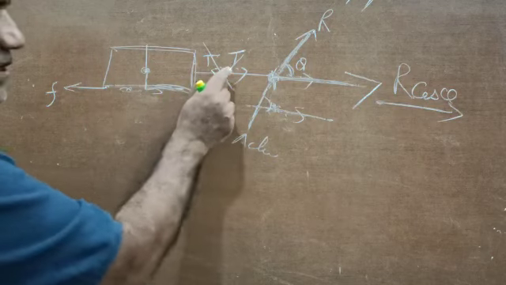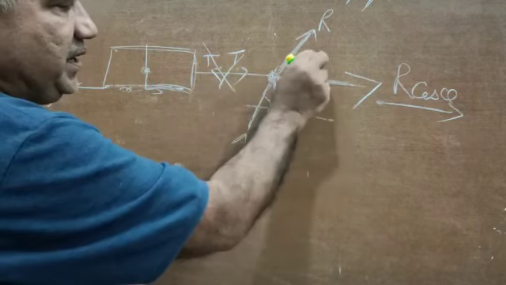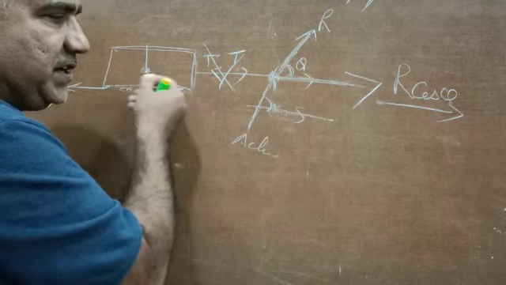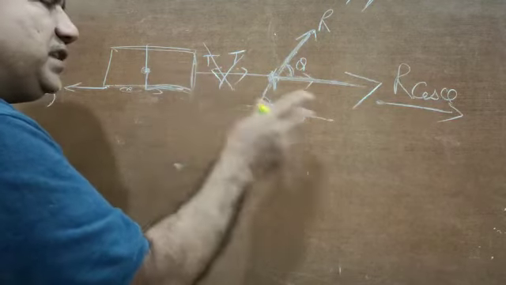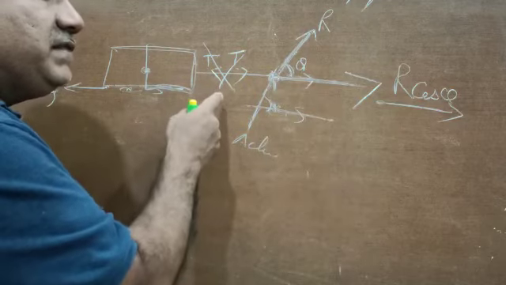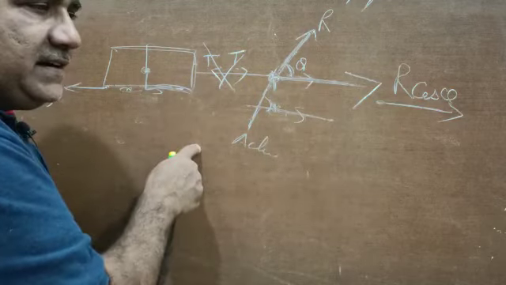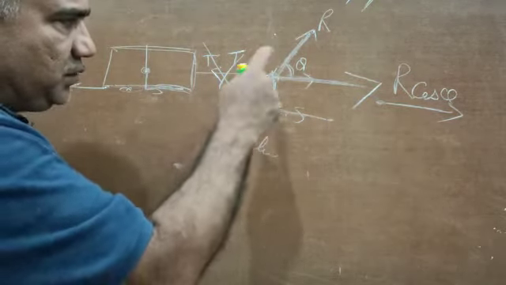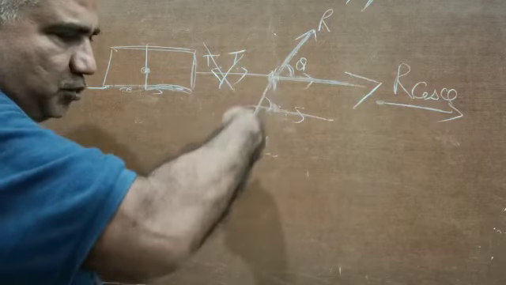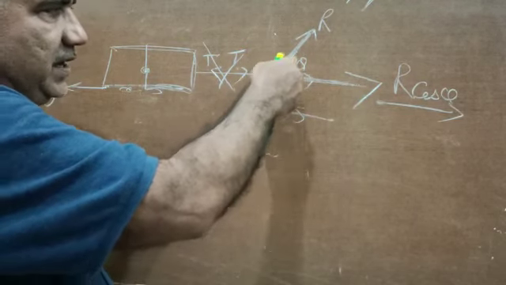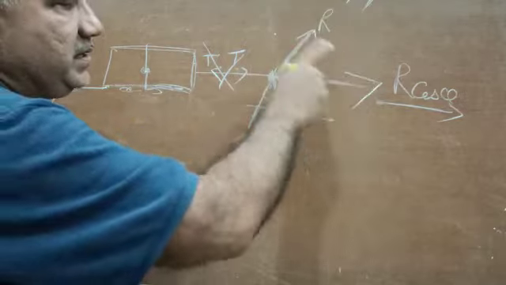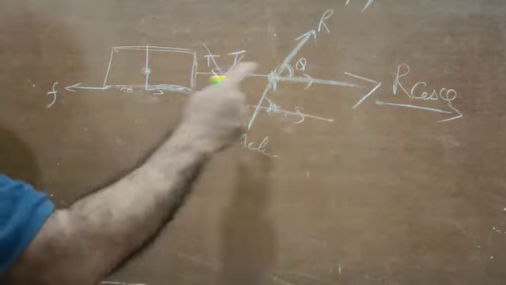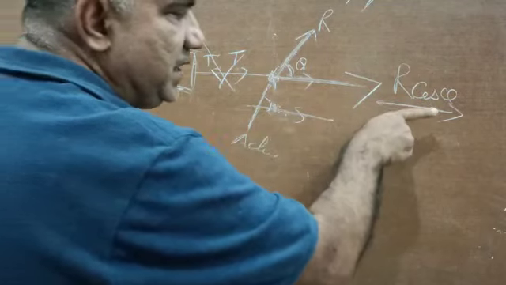So it was not only this force. The horse was pulling with T in the forward direction, and the cart was pulling the horse with T in the backward direction, and since they were opposite and equal, they cancelled out. Undoubtedly they were equal, they were opposite, and their effect is also cancelled. But in this large system that we have seen, how the weight is acting, how the force is pushing, the inclination, the reaction force, and then the two components. So this is how it works. Now the force which is able to carry the cart forward in the horizontal direction is R cos theta.